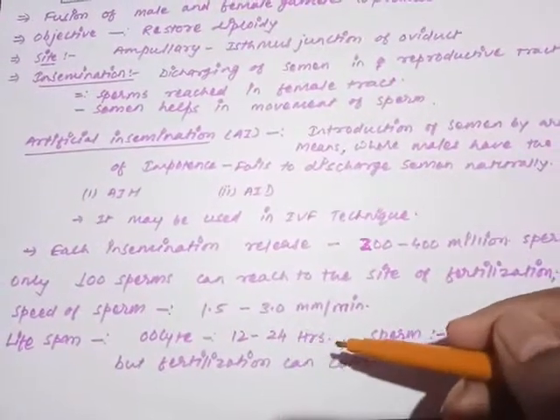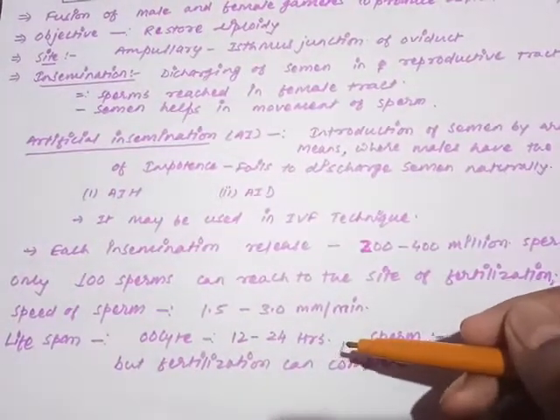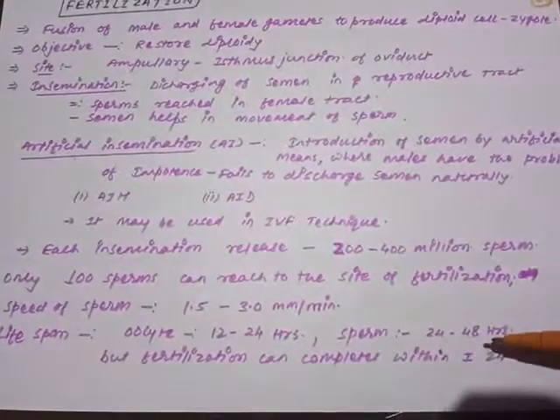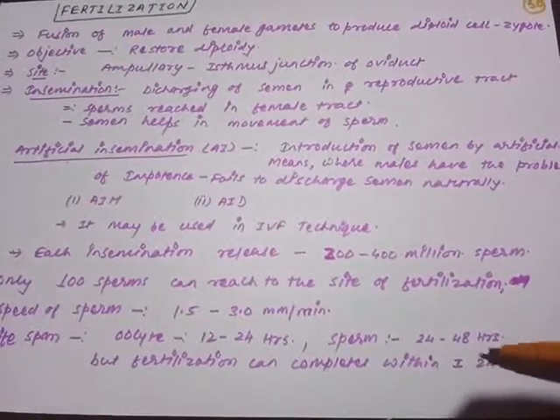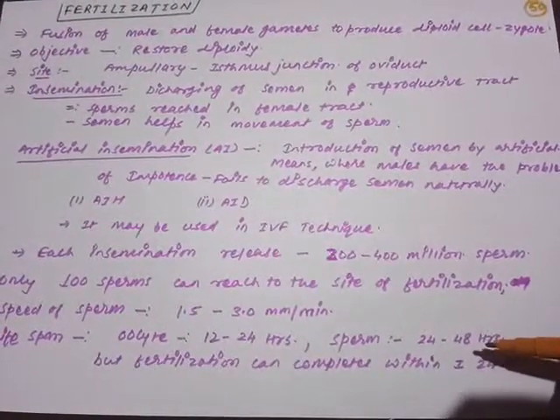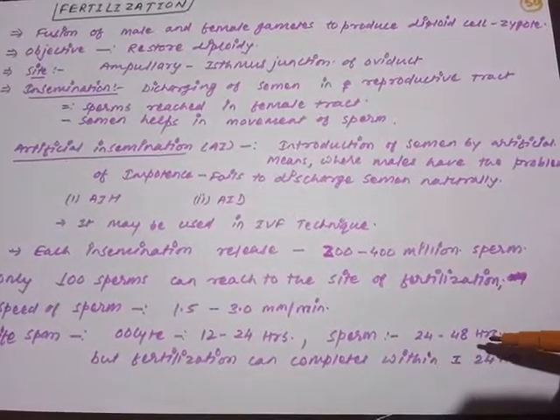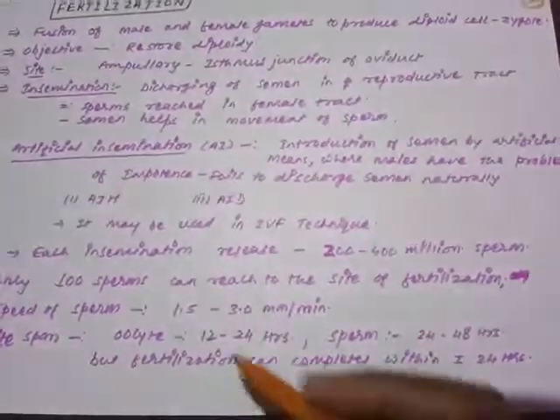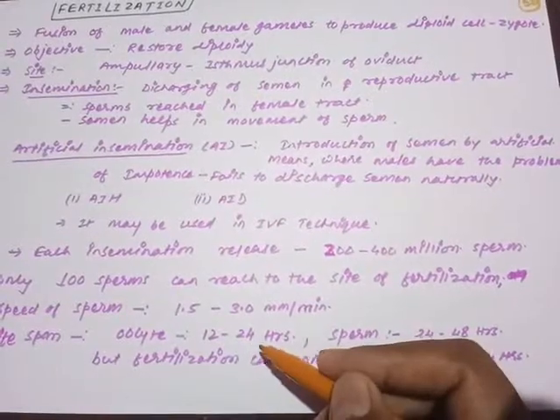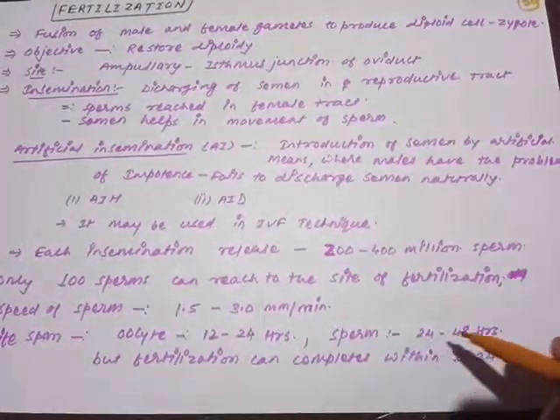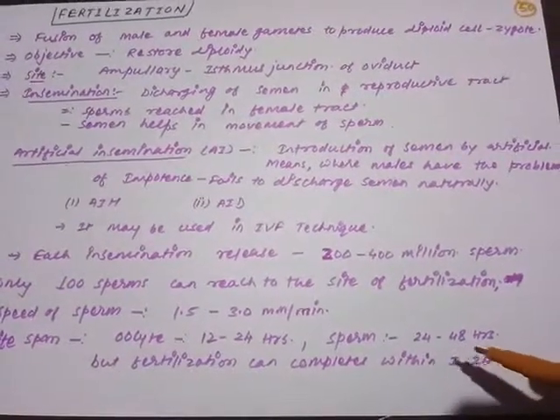So the lifespan of an oocyte is around 12 to 24 hours, and the sperm's lifespan is around 24 to 48 hours. Many of the references write it as 72 hours also, but on average we are taking that an oocyte can survive up to 12 to 24 hours and sperm can survive 24 to 48 hours.